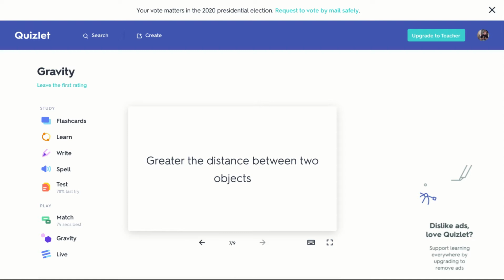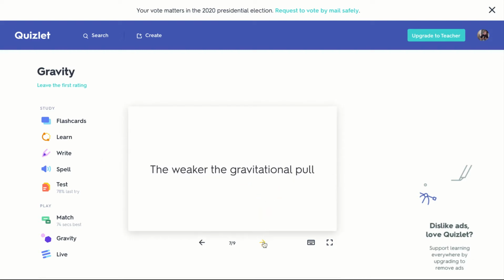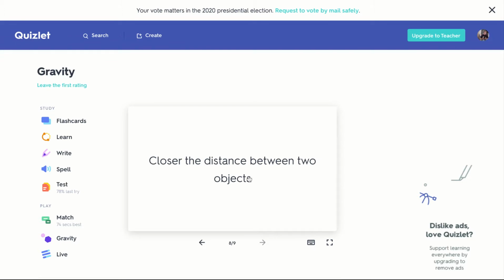Greater the distance between two objects. Distance is another thing that has to do with gravity. The greater the distance, the weaker the gravitational pull. The closer the distance between the two objects, the greater the gravitational pull. And finally, what does gravity always do? It pulls towards the center of an object. No matter where you are on Earth, gravity pulls you towards its center. If you're at the South Pole, it still pulls you towards the center of the Earth. Or here in Wisconsin, it's pulling you towards the center of the Earth, which is basically down to the ground.